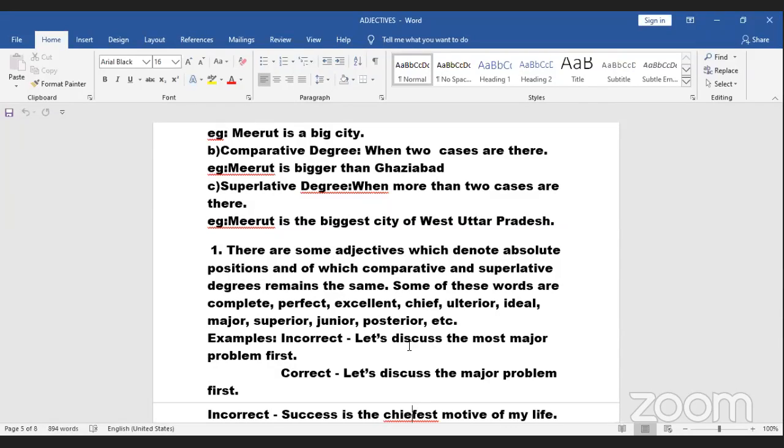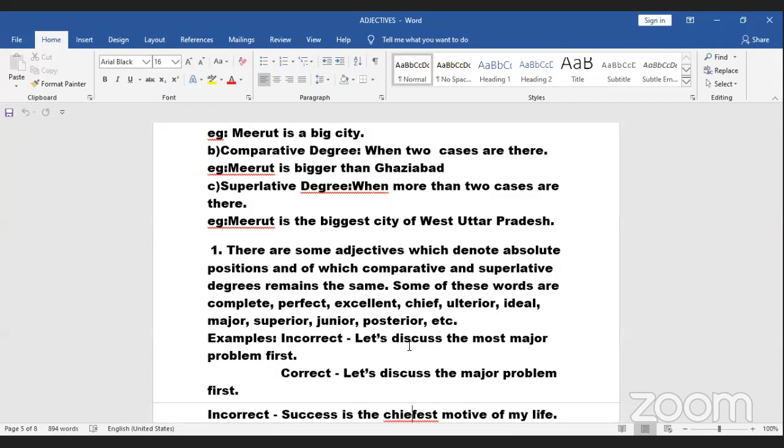Chief is something that comes first in a priority list. Or ideal. Ideal is 100%, no problem. Ideal solution. I cannot tell something is more ideal, because ideal is the 100% best solution for something. That is what I mean by ideal solution.